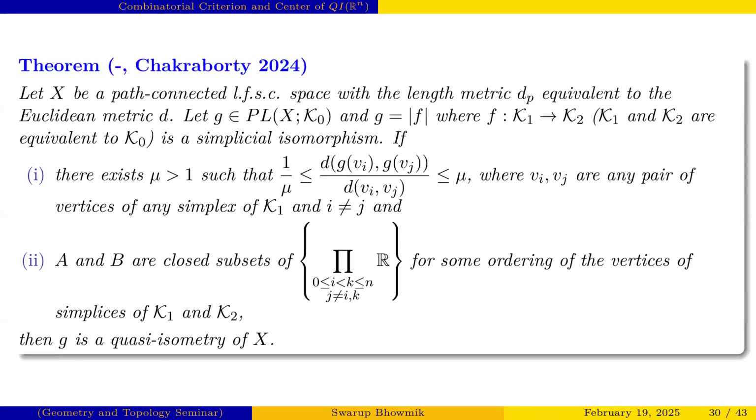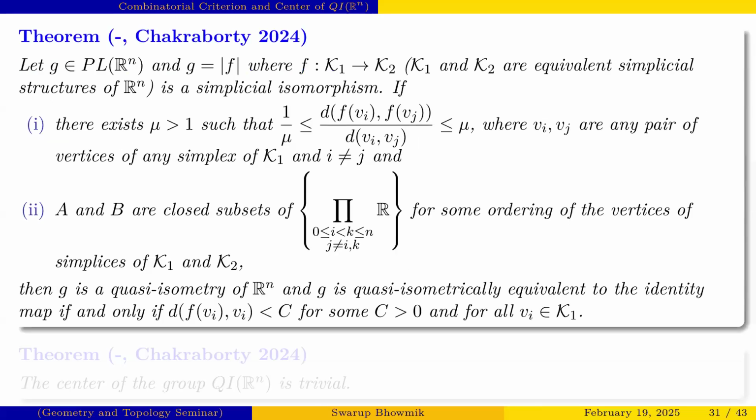Then we also get this theorem: if X is a path connected space and the length metric dp is equivalent to the Euclidean metric d, then, as previously proved, if an element belongs to PL delta X, that element is a quasi-isometry of X. So by the previous theorem, if g belongs to PL(X, K naught) and these two conditions 1 and 2 hold, then g belongs to PL delta X. And by the previous result, if an element belongs to PL delta X with the length metric dp equivalent to the Euclidean metric d, and the space is path connected, then that element belongs to QI X. So if g belongs to PL X, we prove that g is a quasi-isometry of X.